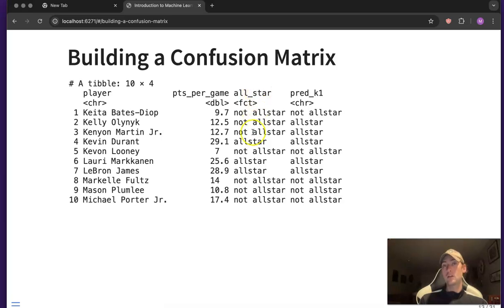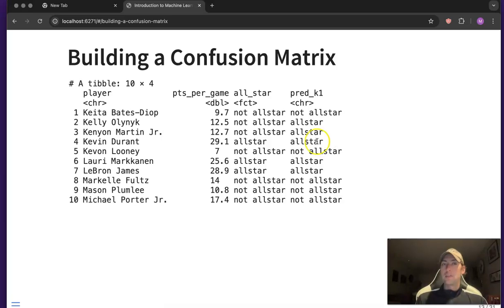So that's in this column here called All-Star, and so Bates Diop did not make the All-Star team, Olynyk did not, Martin Jr. did not, Durant did, Looney did not, Markkanen did, LeBron James did, and then these last three did not.